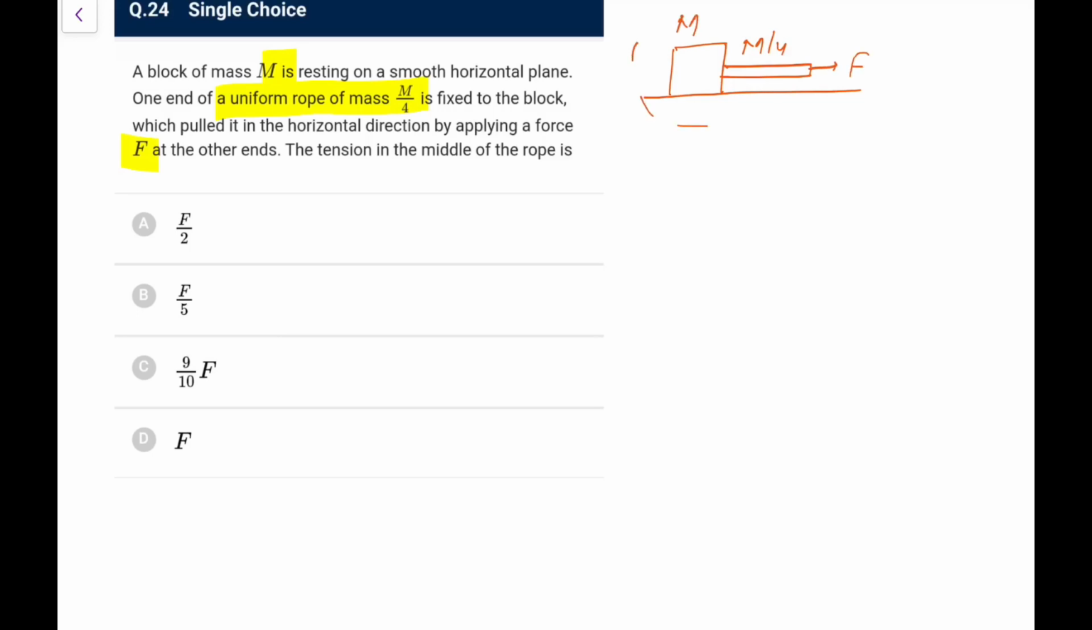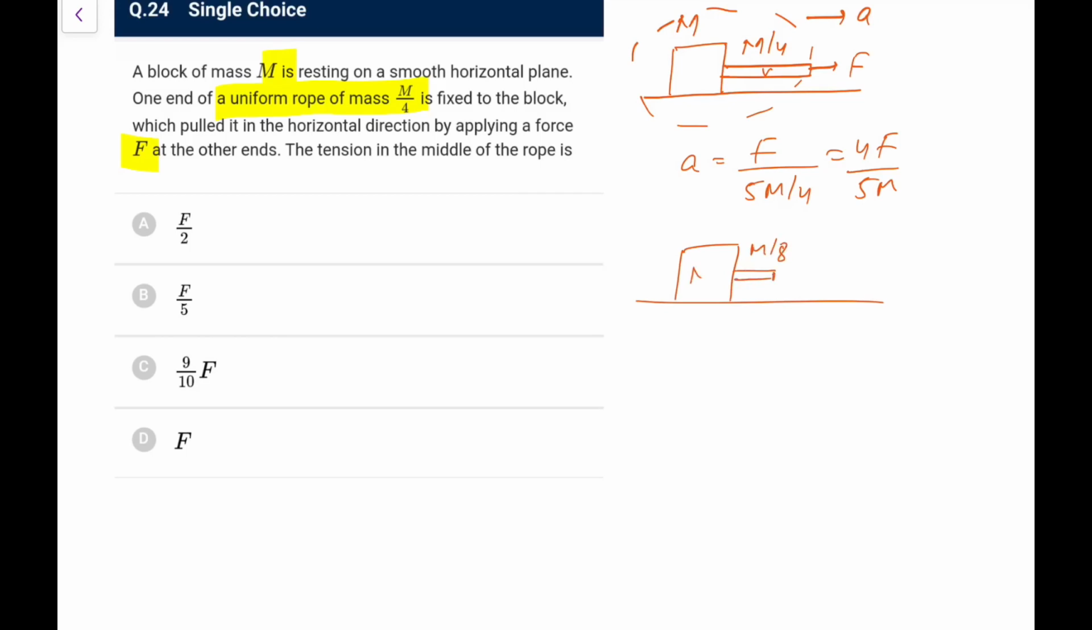So first of all, taking the complete system, acceleration would be in this direction, that would be F upon 5m by 4, that is 4F by 5m. Now if you find the tension at the midpoint, better take this system. So this mass will become m by 8, this will become m. This tension is the only horizontal force on this reduced mass system. This T would be equal to m plus m by 8 into the acceleration. So that is 9m by 8 into acceleration, which is 4F by 5m.